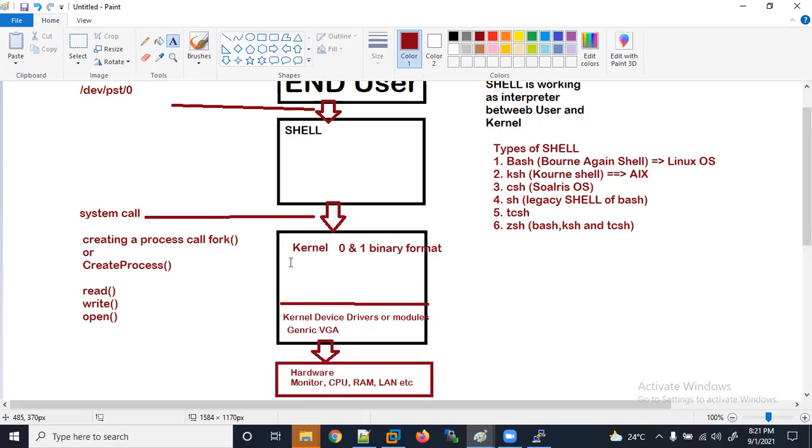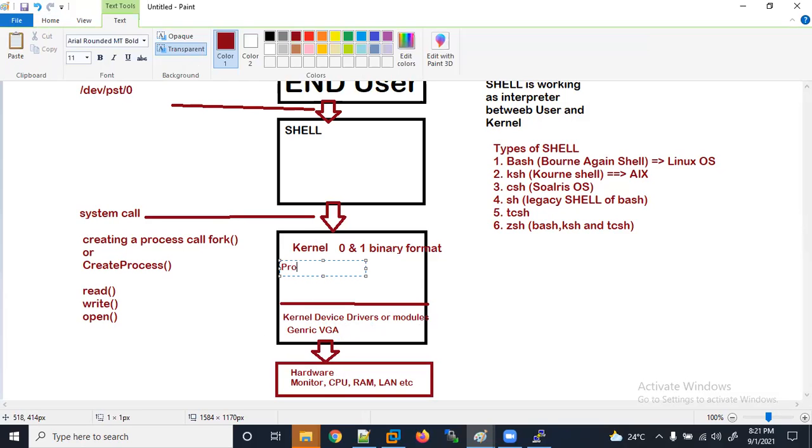It is using other processes like process scheduling, inter-process communication. IPC is nothing, it is just communication between your client and server, that is called inter-process communication.